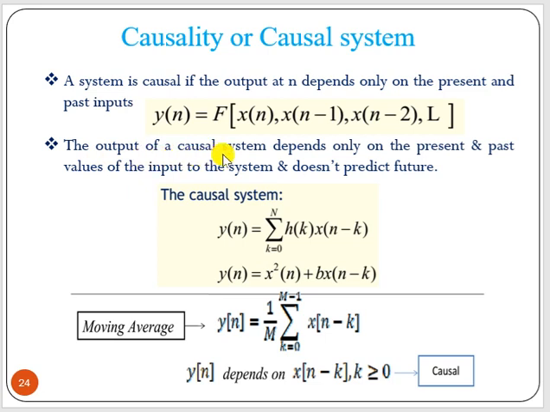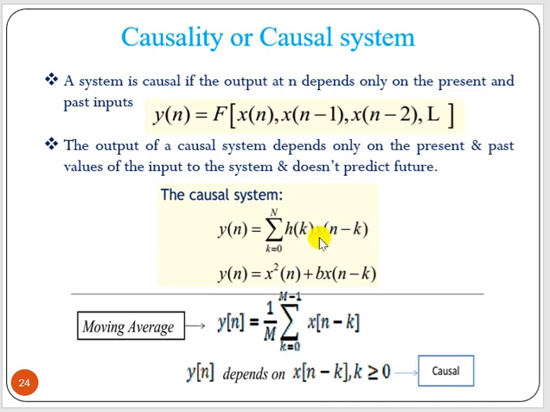That the output of a causal system depends on the present and past values of input to the system and does not predict the future. That means it cannot predict the future. A causal system cannot predict the future. Okay. Now an example of a causal system is one using the present input x(n) and delayed versions only.